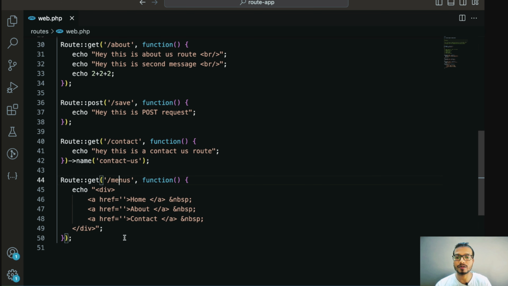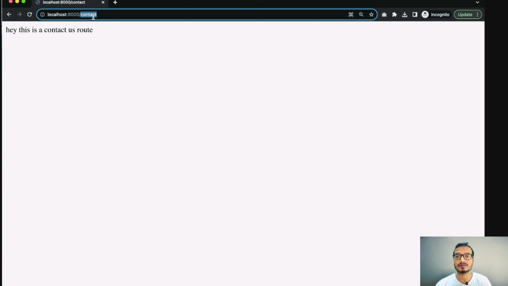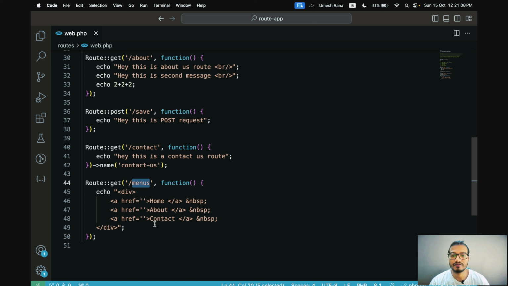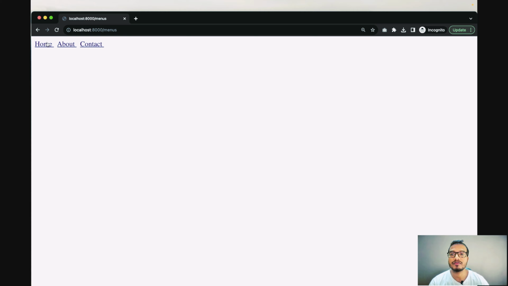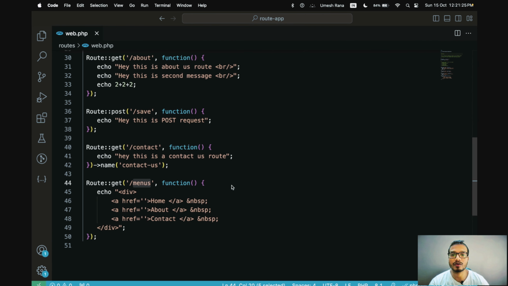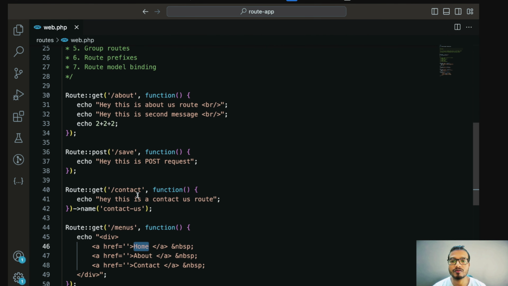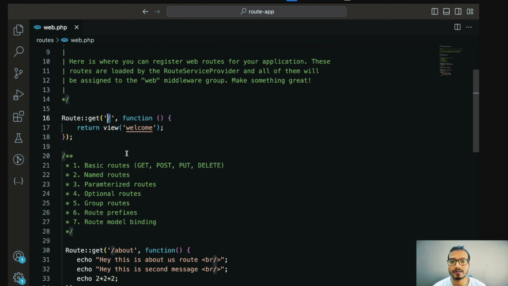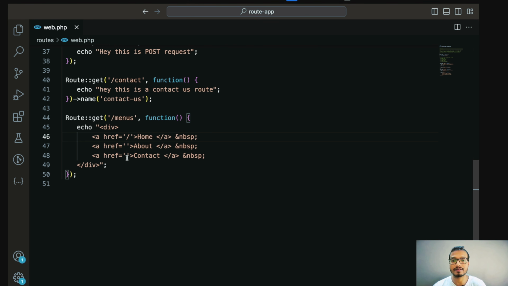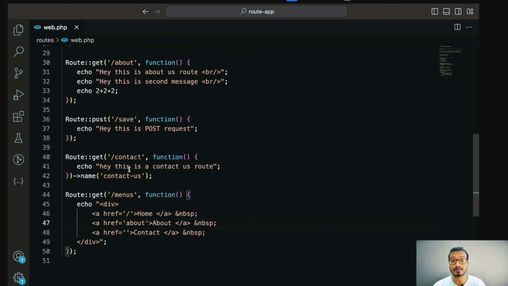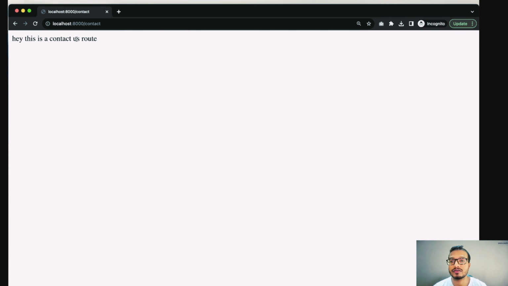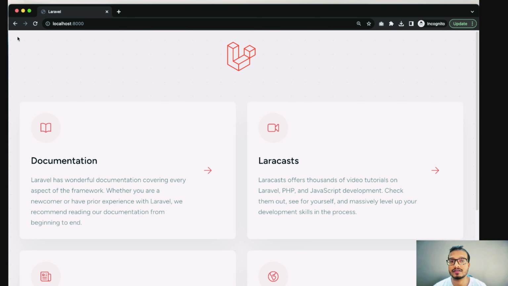Now I'm moving to the browser to check this menu. Here I will enter /menus, and we have Home, About and Contact, three anchor links. So we have created these three menus with the endpoint named menus. Now we have to integrate all these three routes for these three menus. For home, we already have the default route as /, so we can just put a simple / here. For about, we can simply put /about. For contact, we can put /contact. Now we can easily navigate to all these three routes.